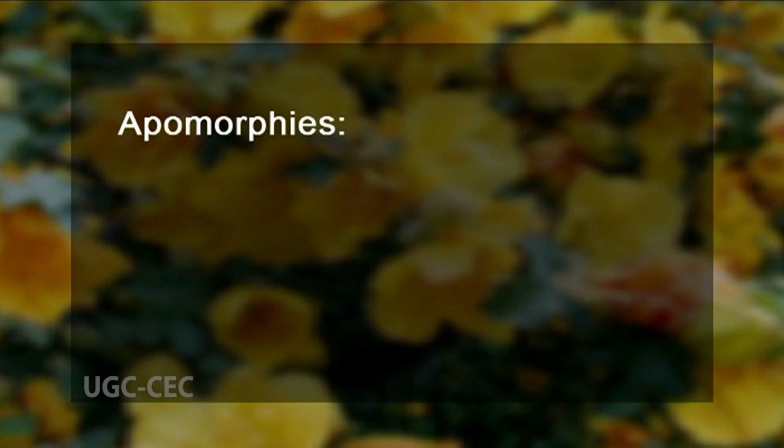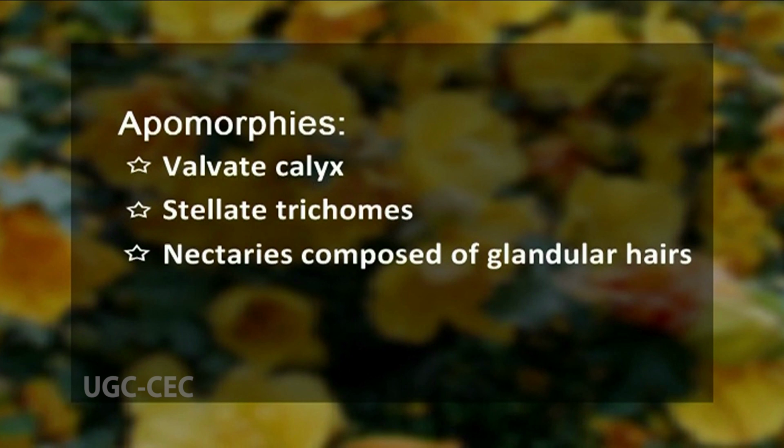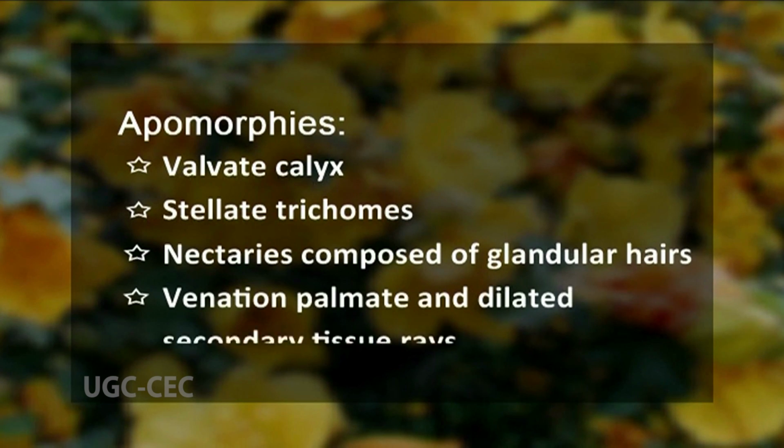The family as a whole, that means the Malvaceae sensu lato, may be united by common features called apomorphies. These common features are: valvate calyx, satellite trichomes, nectaries composed of glandular hairs, and palmate venation.